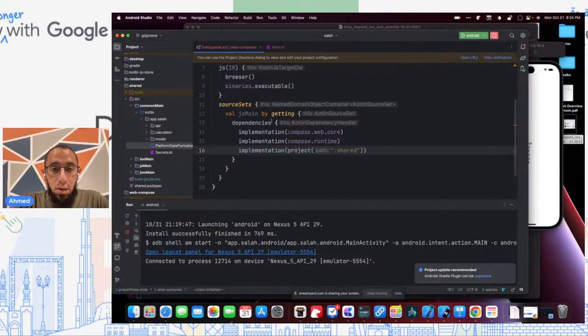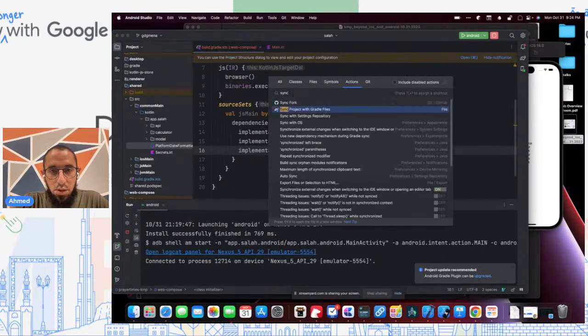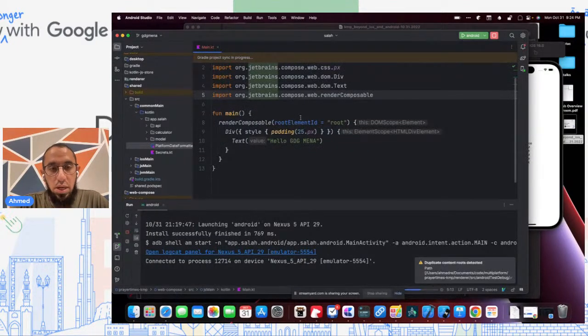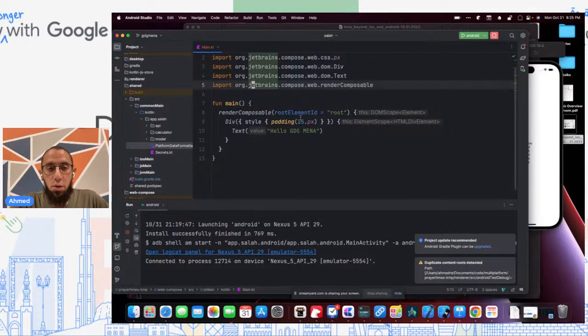Okay, so great. Now we should be able to, I guess we've already synced this, but let's make sure. And we should be able to access this, and we should actually be able to start implementing on web now. So let's actually do that now.